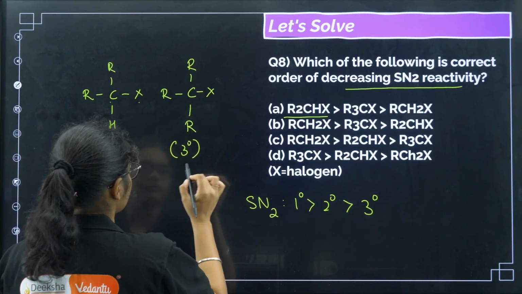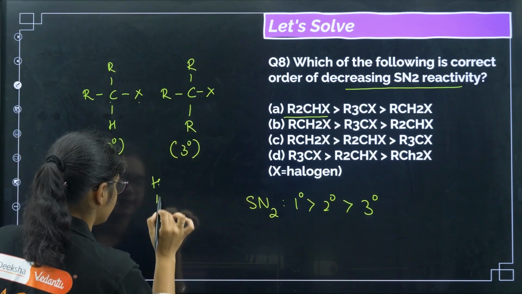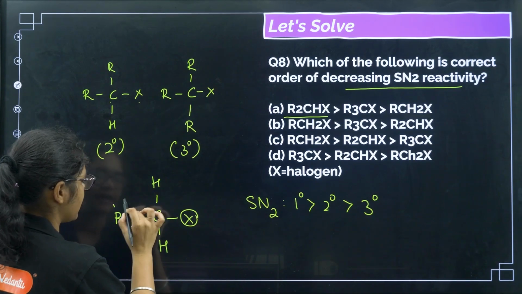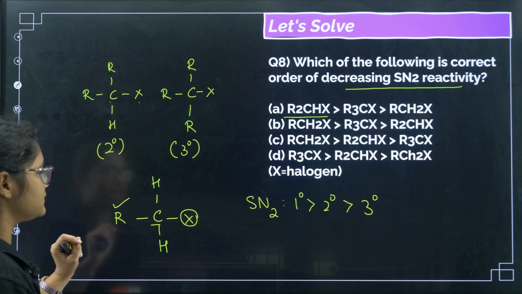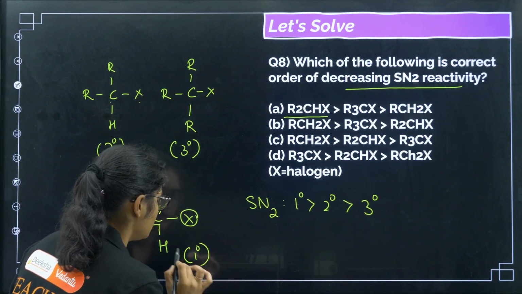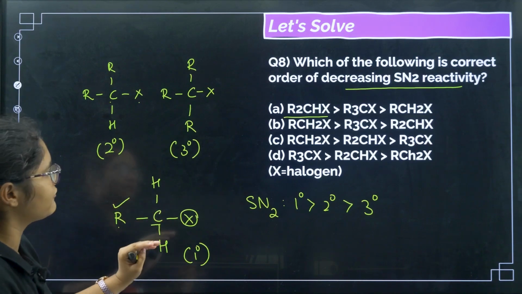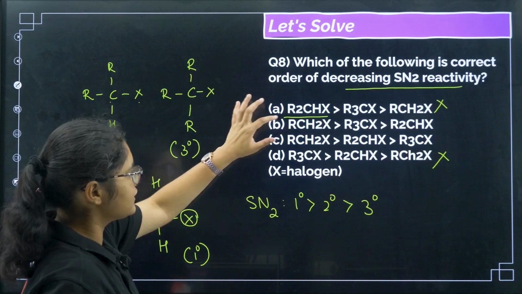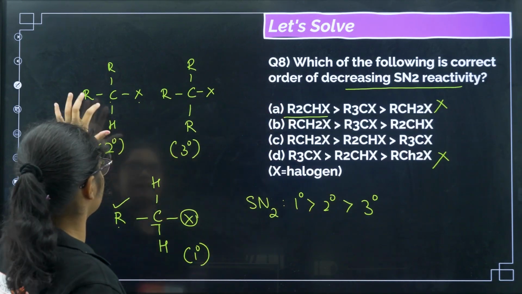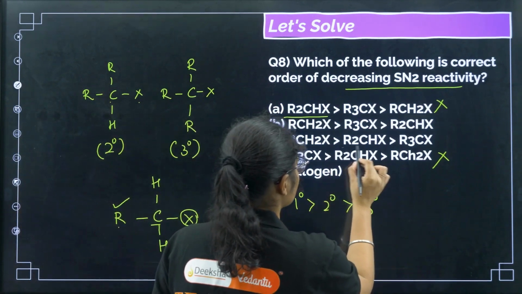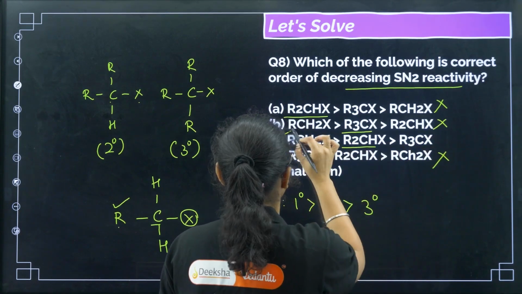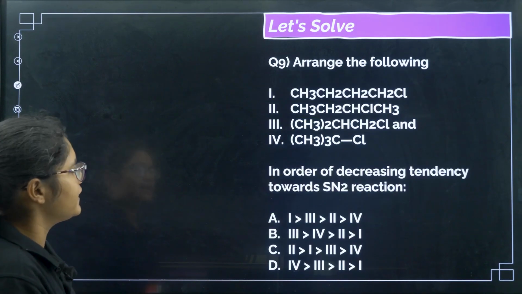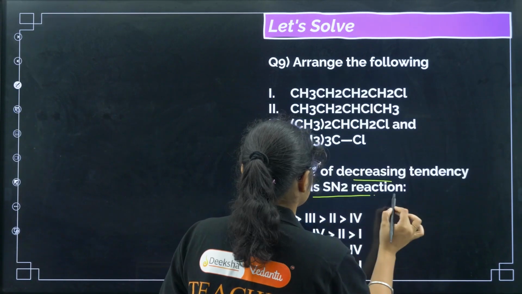Then we have RCH2X. So the carbon which contains X is attached to 1 other carbon, right? So this is called primary. So according to this, RCH2X should have the maximum SN2 tendency. So we can eliminate this option and we can eliminate this option, right? So RCH2X we got. After that secondary, that is R2CHX. Here it is tertiary, so we can eliminate this option also. The correct answer will be option number C. Clear? Very easy question. Next, arrange the following in decreasing tendency towards SN2.